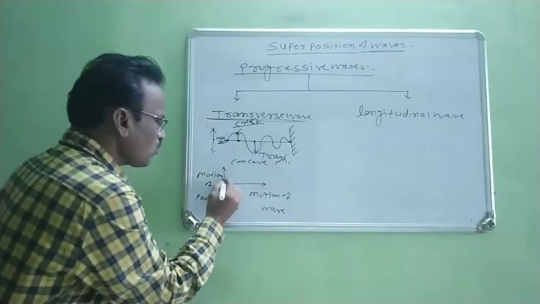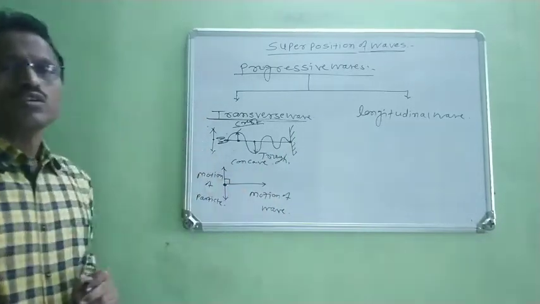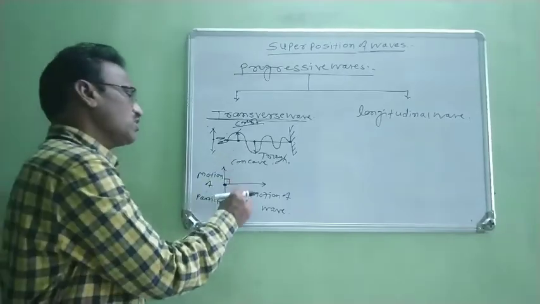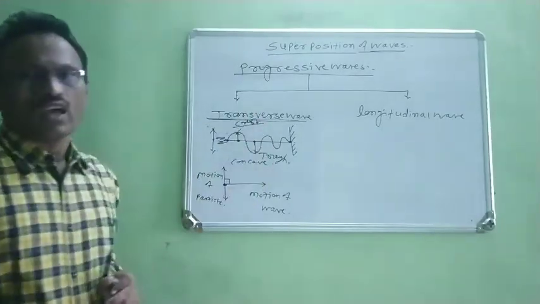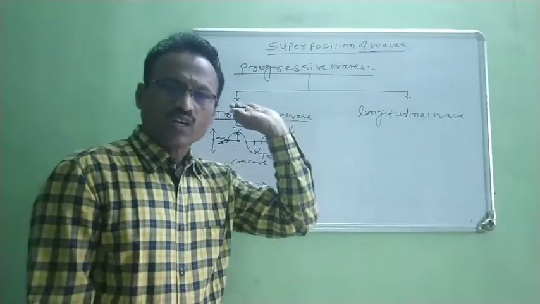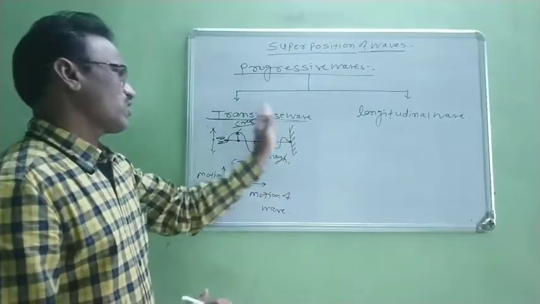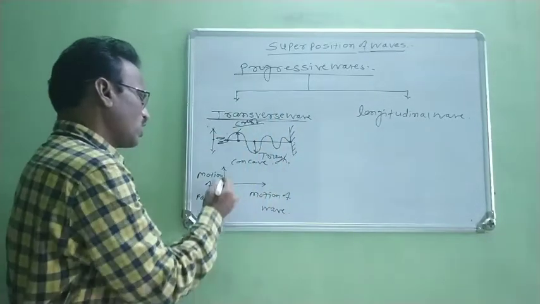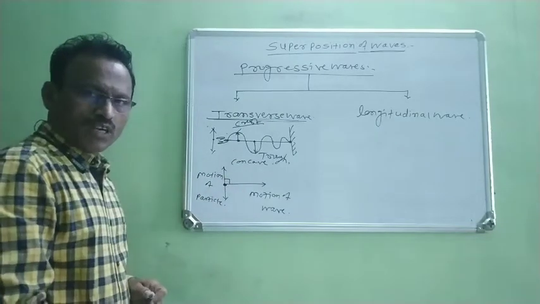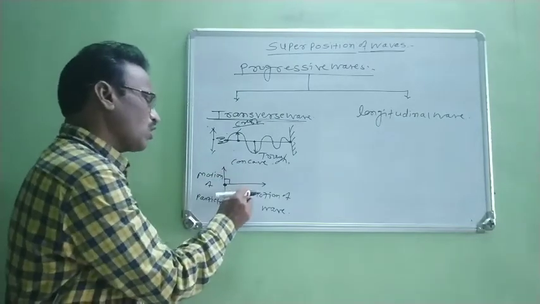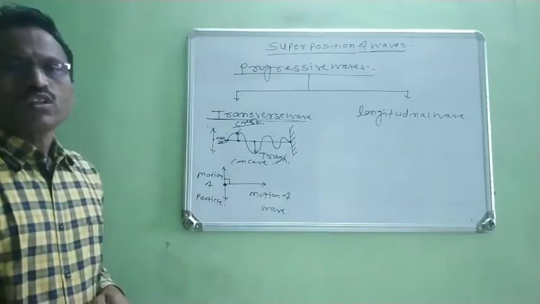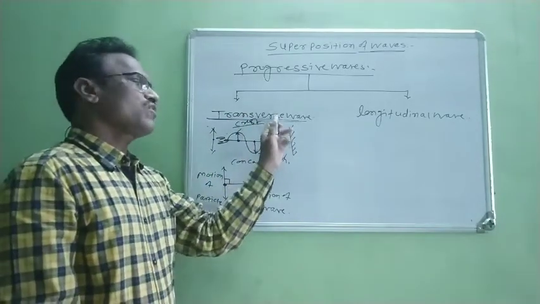Now when these two directions are perpendicular to each other, such type of waves are called as transverse wave. Okay. Therefore, there is one condition for this transverse wave. In transverse wave, the direction of vibration of particle of that medium is always perpendicular to the direction of propagation of wave. Therefore, such waves are called as transverse wave.